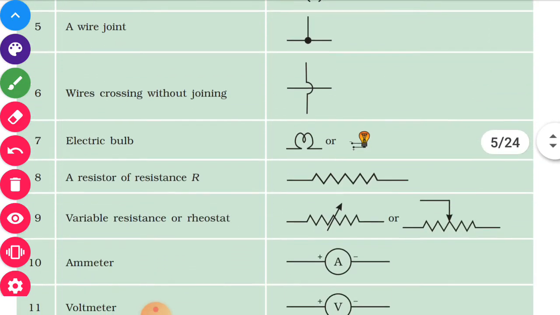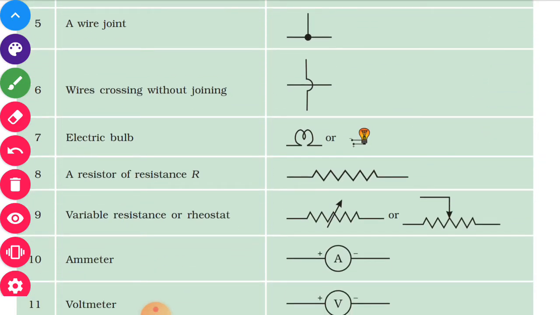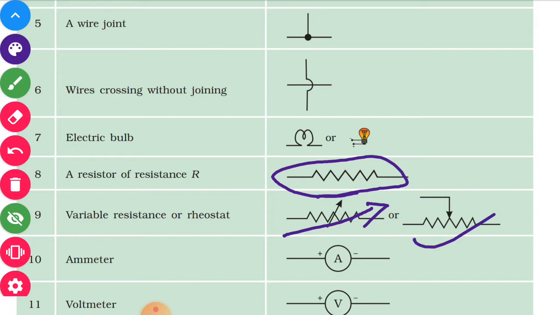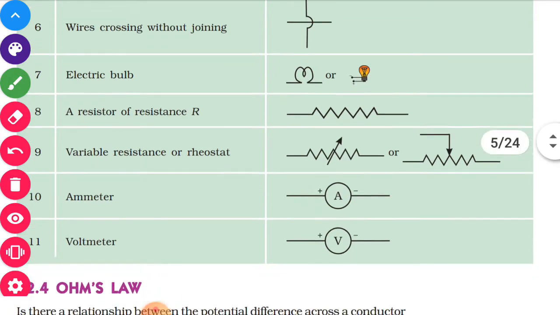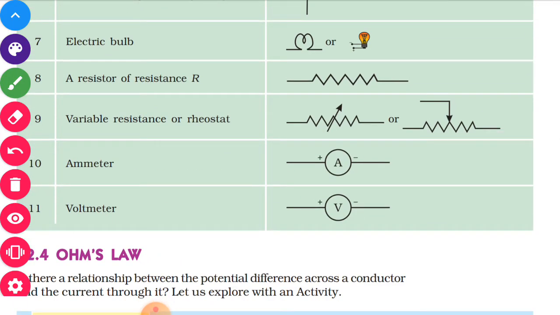Then a resistor: it's a conductor which has some opposition to the electric current, or rather it opposes the electric current, which is called the resistor. So a resistor of resistance R is shown by this zigzag line. This is the resistor. This is a variable resistor. A variable resistor is shown by these two different methods. Then the ammeter measures the electric current, and the voltmeter measures the potential difference.